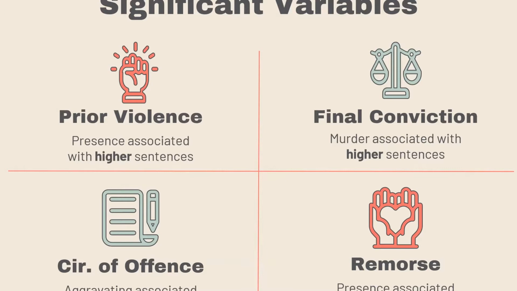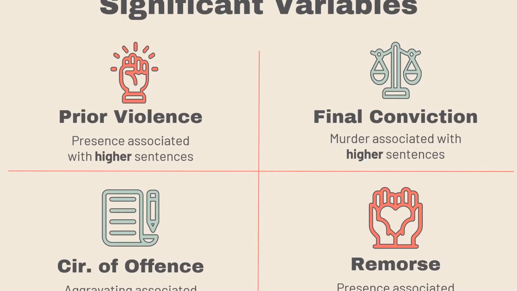First, defendants who had a history of abusing their partner, whether it was primarily physical that was discussed, but also controlling behavior or psychological abuse was included, were associated with longer sentences than those who had no history of abuse against their partner. Next is final conviction. Those who were convicted of murder were associated with higher sentences than those convicted of manslaughter.